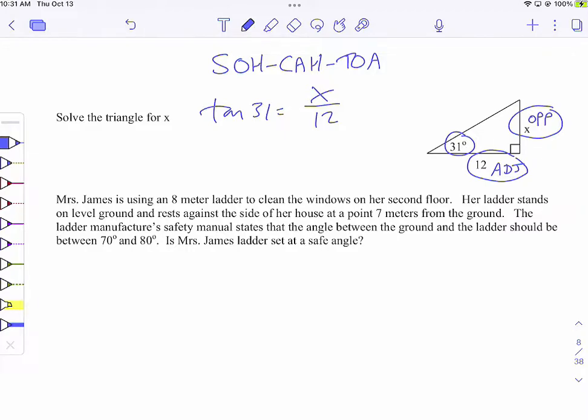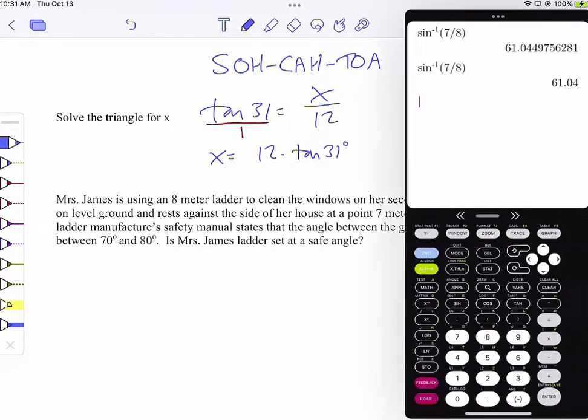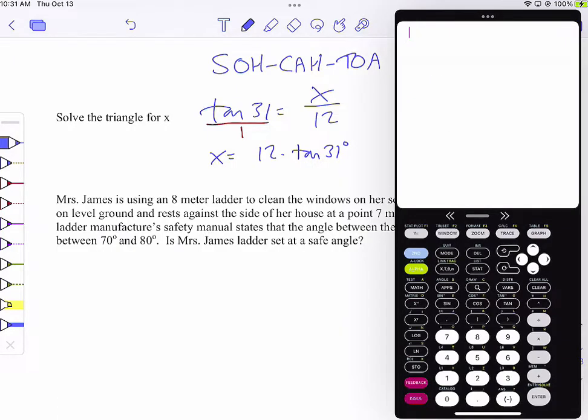If you forget how to solve these, the best way to do it is to think of this as a cross multiplication. I'm going to multiply these, I'm going to multiply these, and it'll just say x equals 12 times the tangent of 31 degrees. I would put that 12 in front. It's always safer to put it in front. And then I would do this on the calculator, 12 times the tangent of 31.